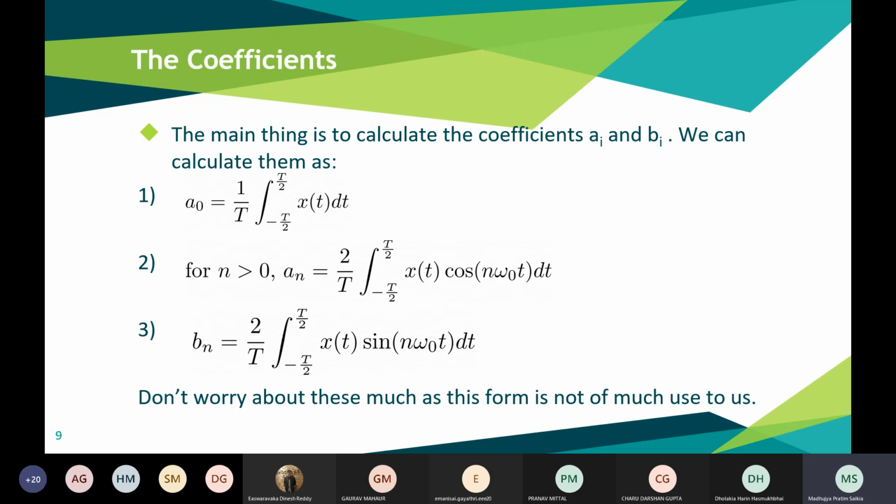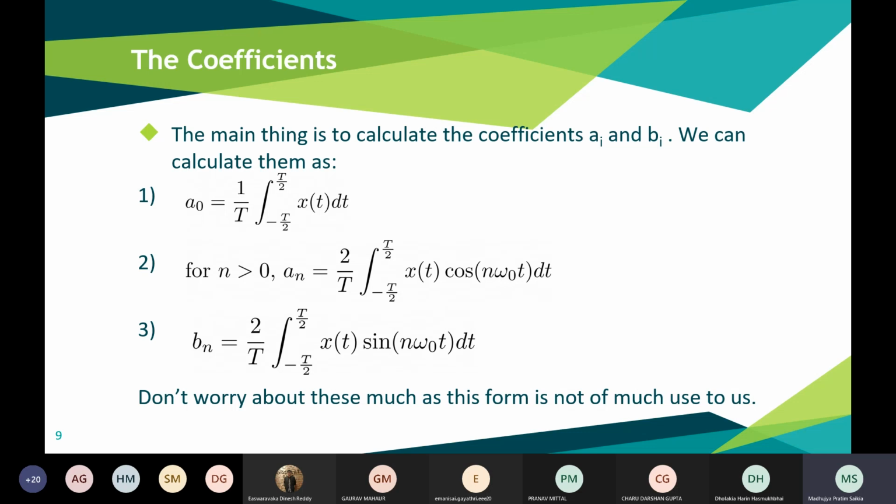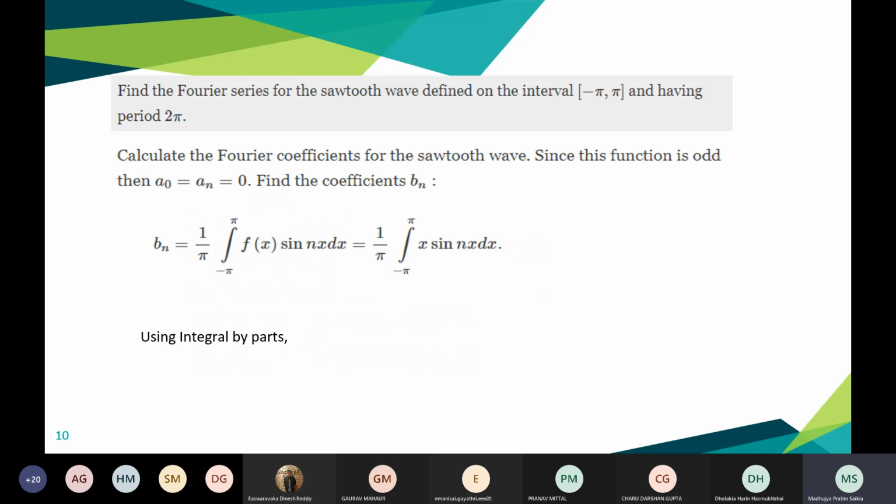Similarly for an, cos n omega naught t is an even function, right? Because cos of minus x is equal to cos of x. But here the sawtooth wave function, which is equal to x, is an odd function. Suppose we have a function f of x is equal to x, so f of minus x is equal to minus x, which is equal to minus f of x, so it is an odd function. So odd into even will be an odd function again. So if we're integrating this function over the period, again we'll get 0. Hence, for the coefficients a naught, a1, a2, all an will be equal to 0.